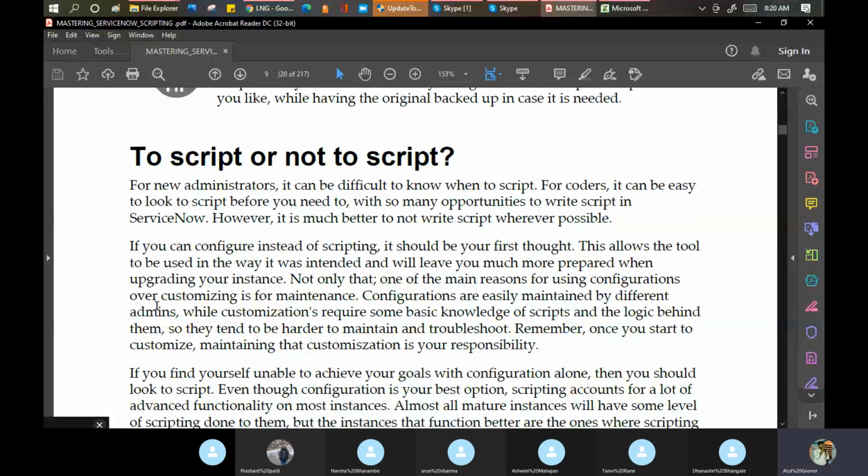If you can configure instead of scripting, it should be the first thought. This question has been asked in interviews: when to script and when not to script. You can say that if the functionality is given by ServiceNow and can be sorted out via configuration, then we should not script. But if there is no other way possible, then you should go for scripting. That is what he mentioned in this paragraph.